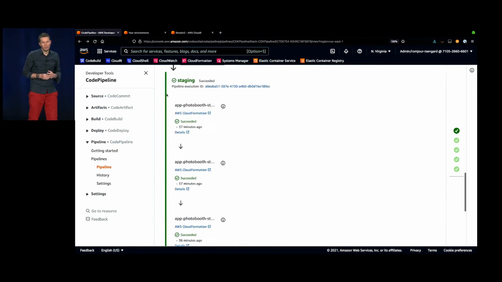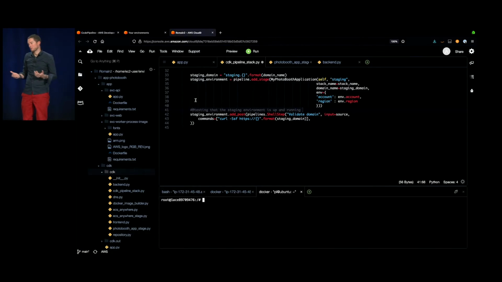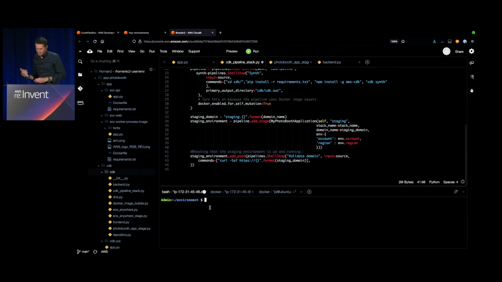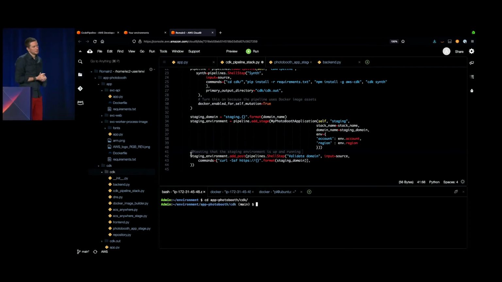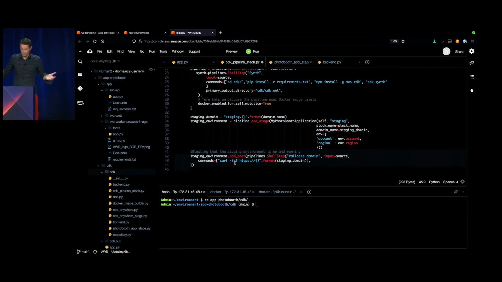Actually, when we do a real environment, you probably want to do some more advanced testing. So for that, instead of validating just the domain, we want to do an end-to-end type of testing against our environment to make sure that everything works.